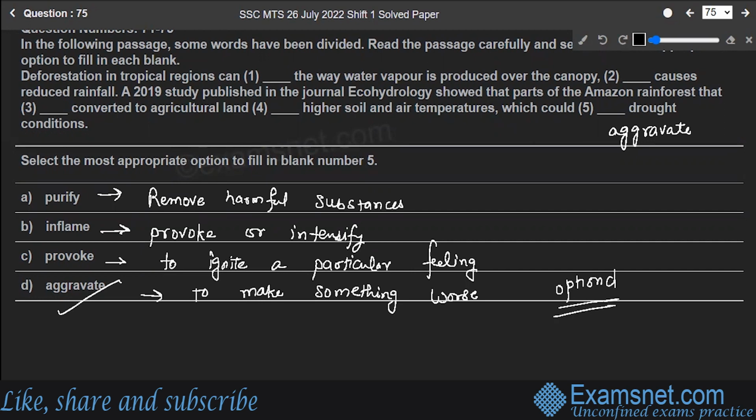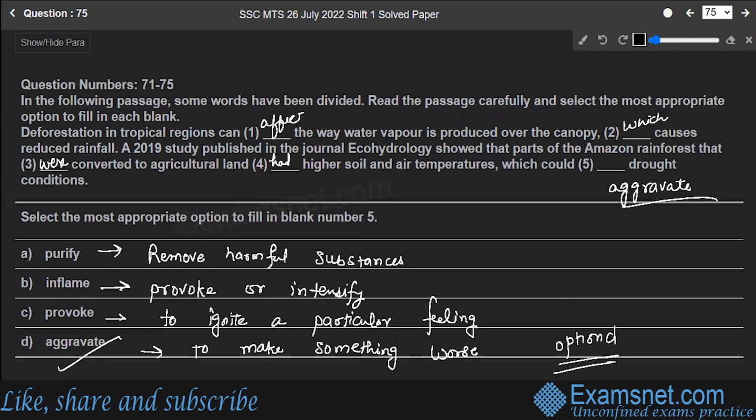Now let's read the whole paragraph by filling in all the options. Deforestation in tropical regions can affect the way water is produced over the canopy, which causes reduced rainfall. A 2019 study published in the journal Ecohydrology showed that parts of the Amazon rainforest were converted to agricultural land and had higher soil and air temperatures, which could aggravate drought conditions. So with that, we have completed all these 25 questions from the English section. Hope everything was clear to you.